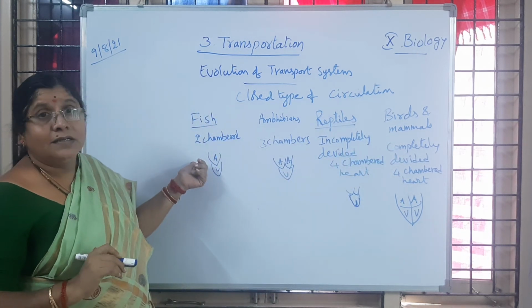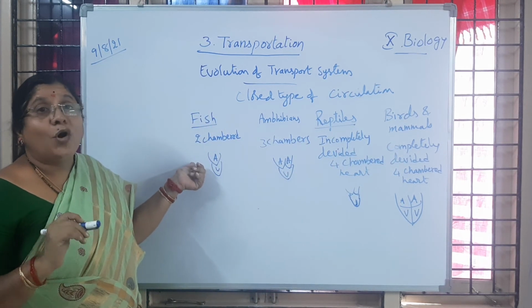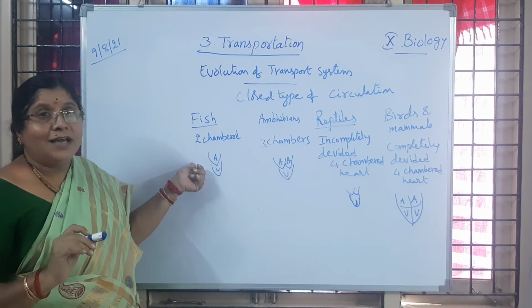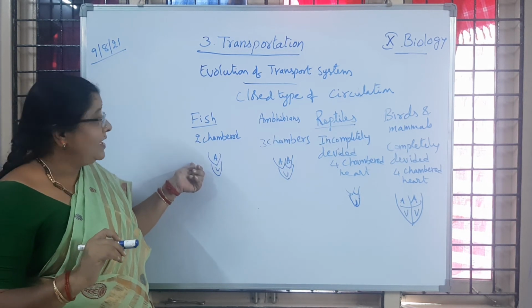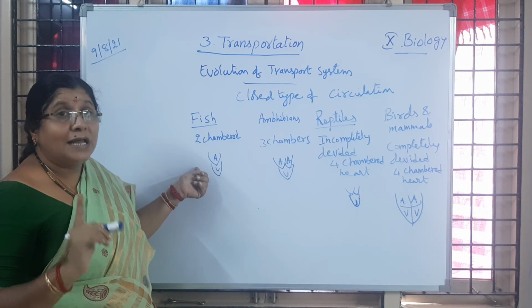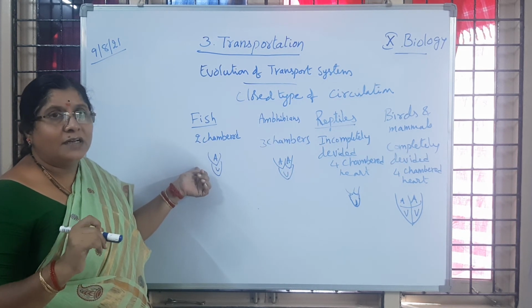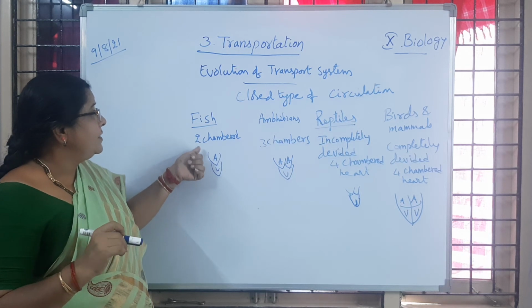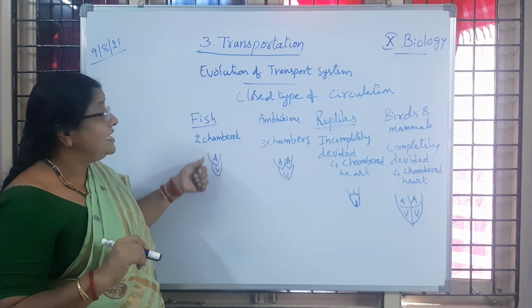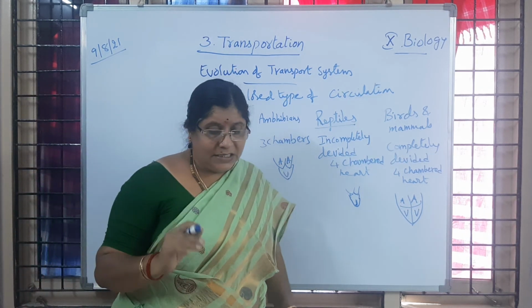Whereas in fish we observe a branchial heart. The lungs are not helping, the heart is not pumping blood to the lungs, but it is sent to the gills. I have drawn the diagram also, you can check it. Is it clear to you? So the fish has a branchial heart. Is it clear to children?